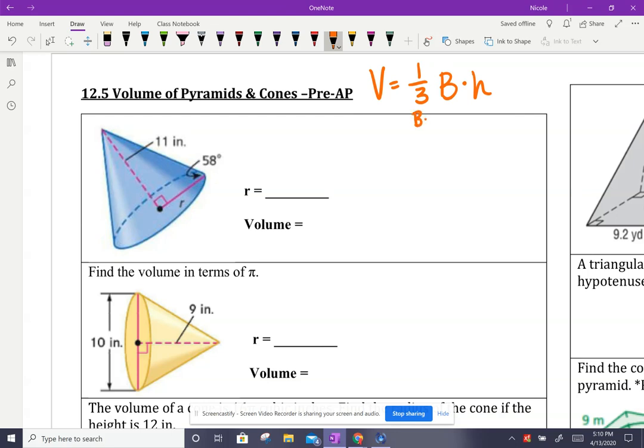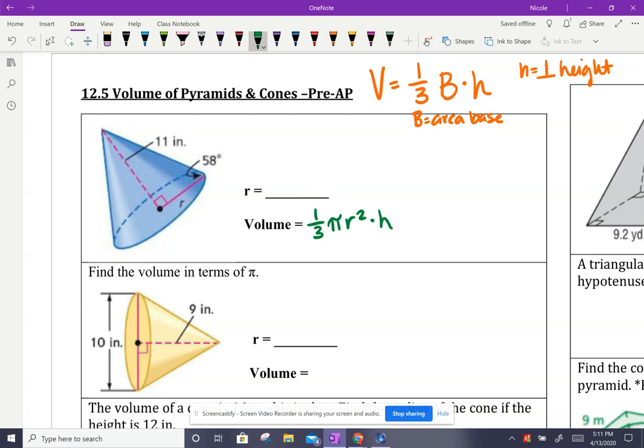So B is the area of base, and H is the perpendicular height, not the slant height. So if we take into account a cone, it has a base that is a circle. So the area of the base of a circle is pi r squared. So volume is going to be 1/3 pi r squared times the height.